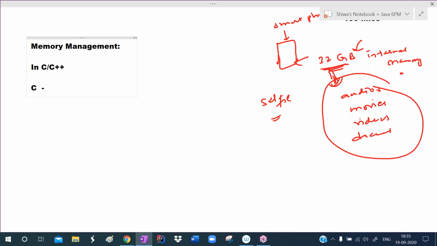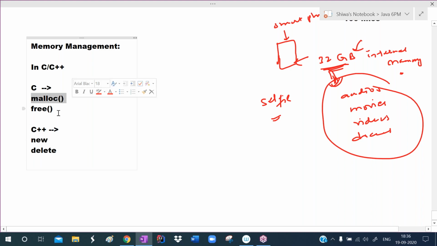In C language, we use functions like malloc, realloc, calloc, and free. The malloc function is used to allocate the memory at runtime. The free function is used to destroy the memory at runtime. In C++, two operators are provided to us. One is the new operator and another one is the delete operator. The new operator allocates the memory and the delete operator destroys the memory. So as a programmer, we are responsible to allocate and destroy the memory in C or C++.